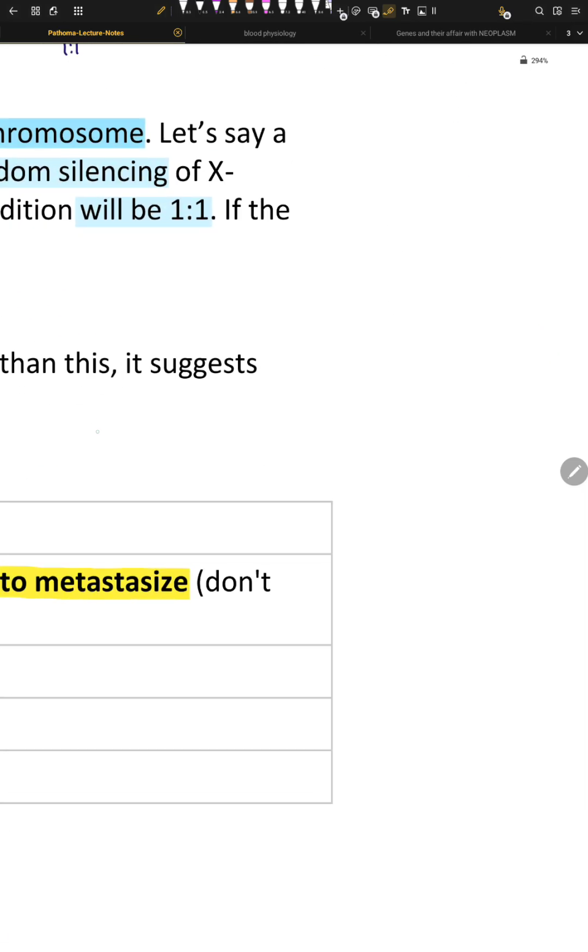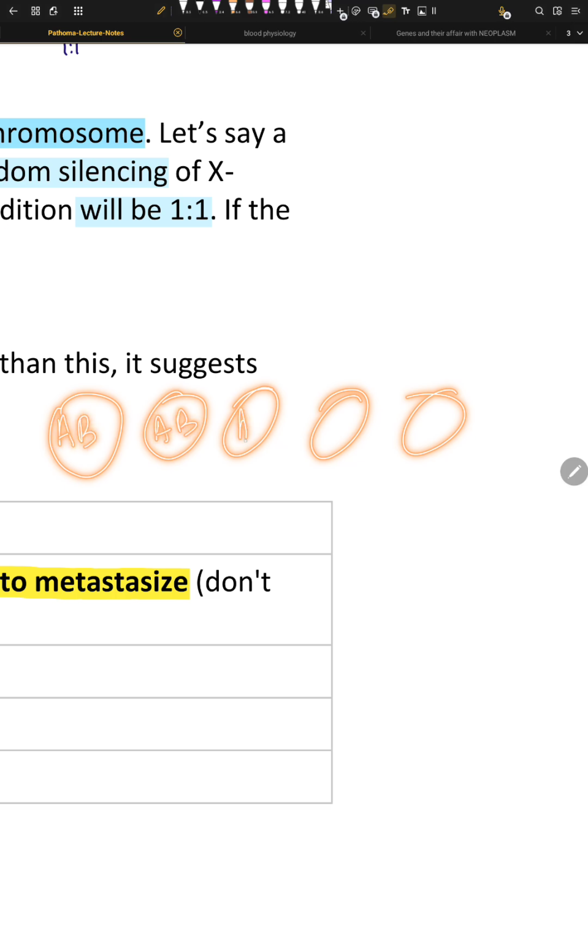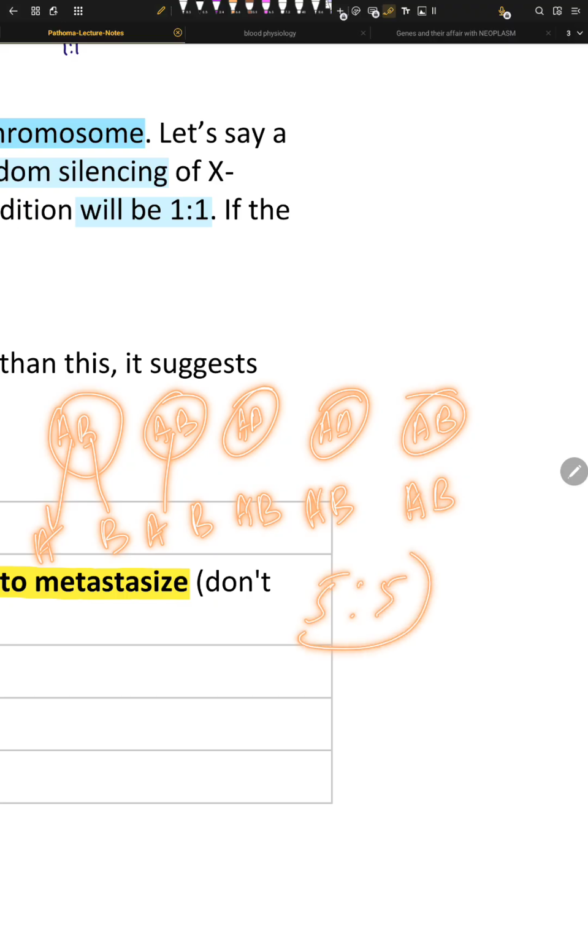For example, we have 5 cells, 1 2 3 4 5, right? A B A B A B A B A and B. So this will give 1A, 1B, 1A, 1B, 1A, 1B, 1A, and 1B. 1 2 3 4 5. 5A is to 5B. The ratio is 1 to 1. That's what I'm trying to say.